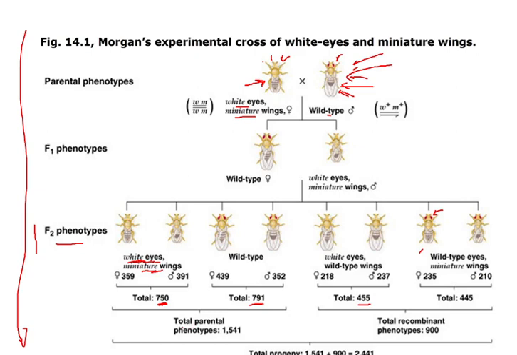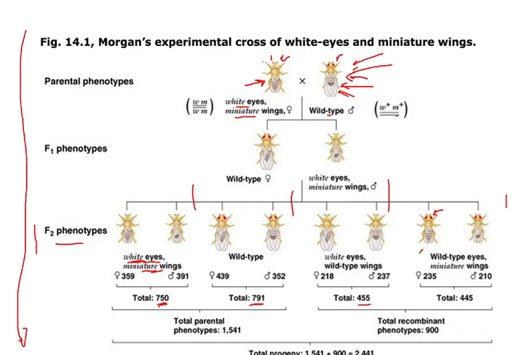So what is my point here is the huge number of progeny it produces, that is 2441, which leads to the observation some is having parental 1 combination, then this number is parental 2 combination, then this number is non-parental combination where one character is from this fly and one character is from this fly, that character is white eye and long wing, and then again this is a set of representative having one character, that is the red eye from this fly and the shorter wing from this fly.